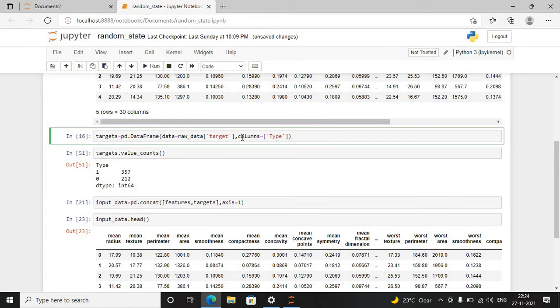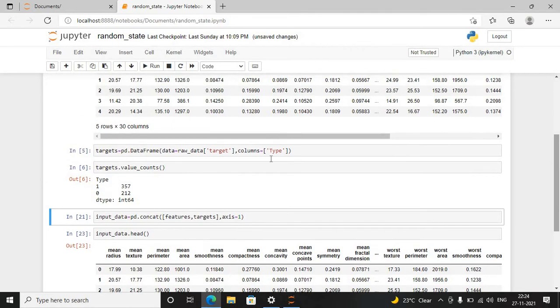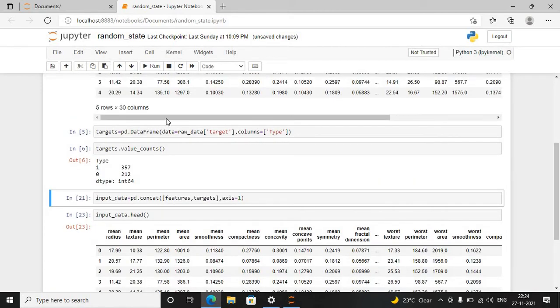So here I am running this. Okay, so here 1 means benign cancer cells, and 0 means malignant cancer cells. We are going to combine both the features and target as a single input data frame.